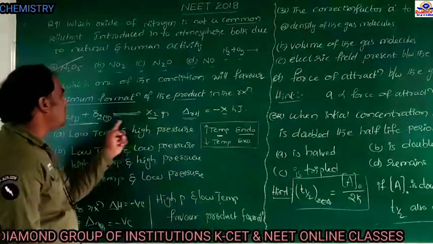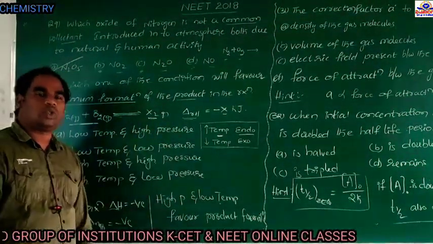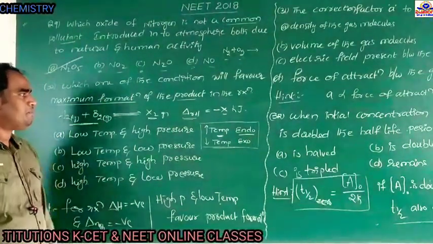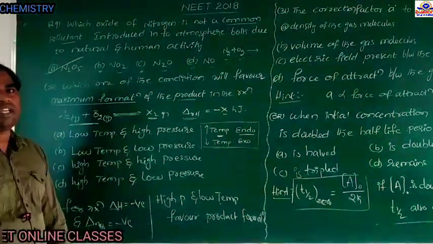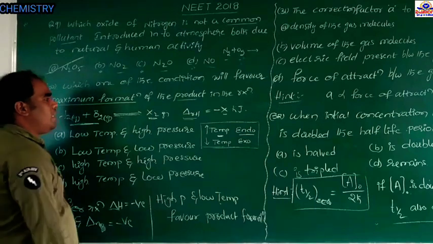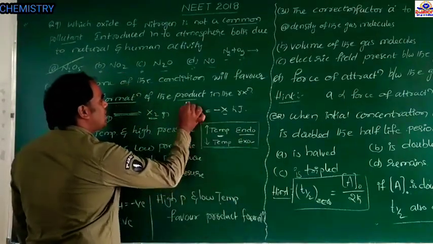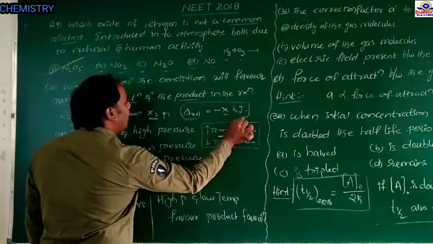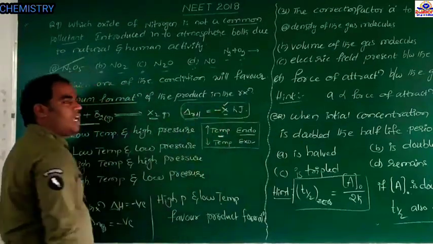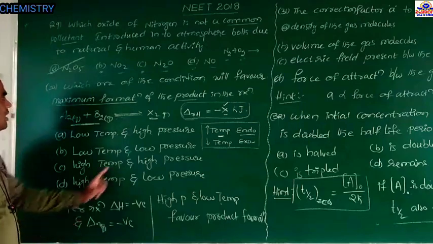Now, is this reaction endothermic or exothermic? Tell me, students. It is an exothermic reaction, because here the delta H value is negative.